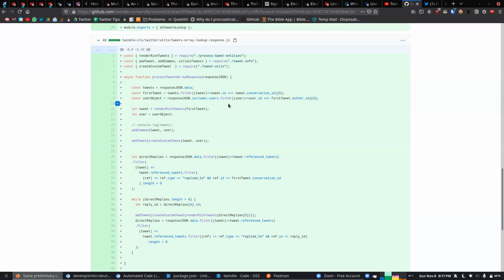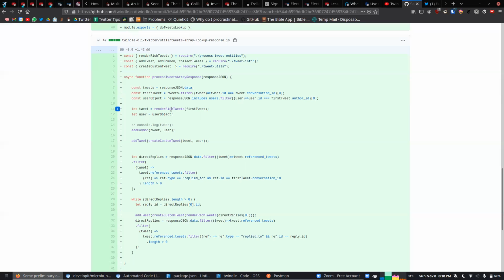So then the tweet. Basically now we have the first tweet, and now we have to map it to our format. For that, Puru wrote this render rich tweets, so I'm just mapping that. Does that make sense? So that is this line. This was already there, so I just used that.